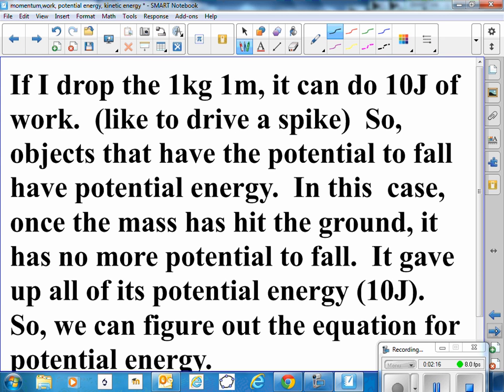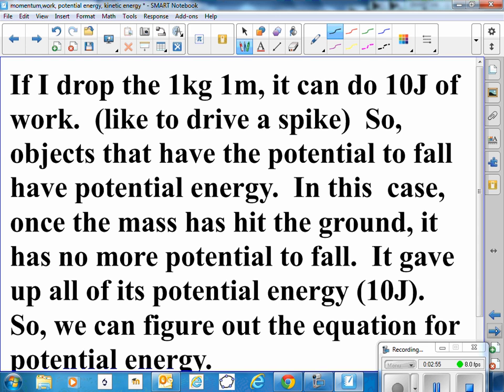Well, if I drop a mass, say it's 1 kilogram, it can do 10 joules of work because it took me 10 joules of work to lift it. So if I drop it, it can give that work to do something like drive a spike into a railroad. So objects that have the potential to fall have what we call potential energy. Once the mass has hit the ground or the railroad spike, it has no more potential to fall. It's fallen as far as it's going to, and it has given up all of its potential energy.